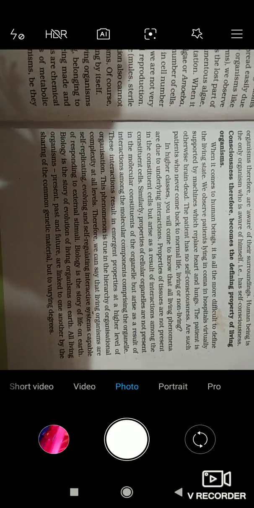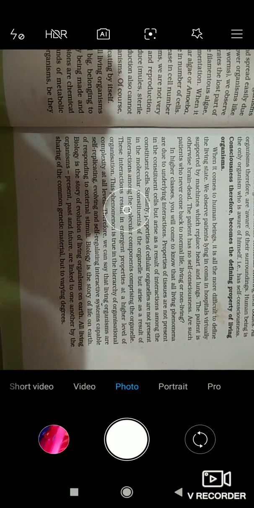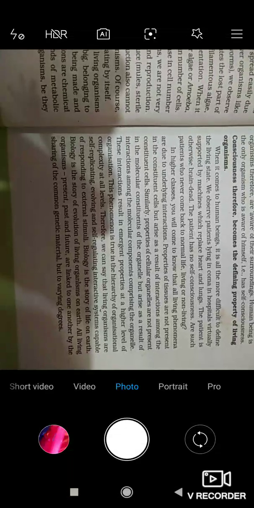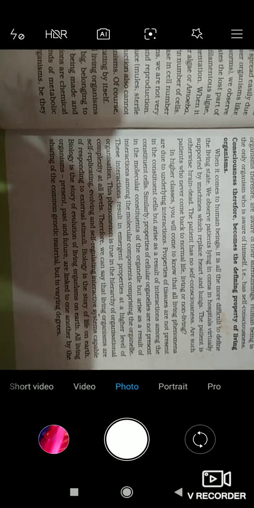These interactions result in emergent properties at a higher level of organization.